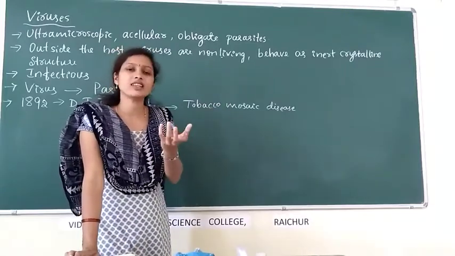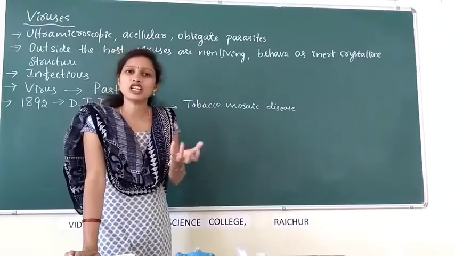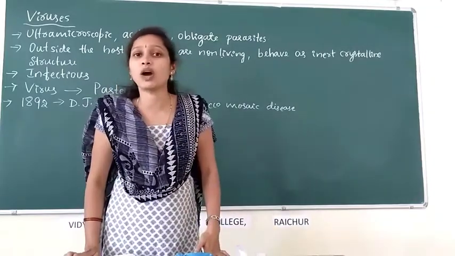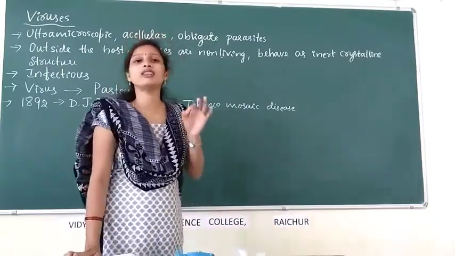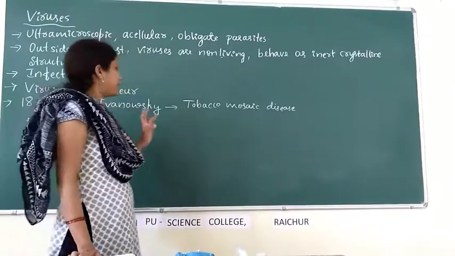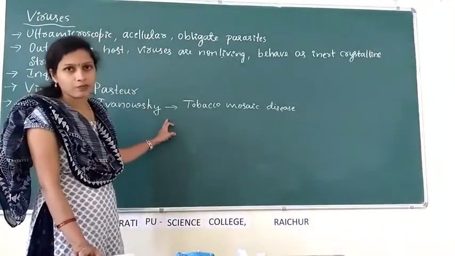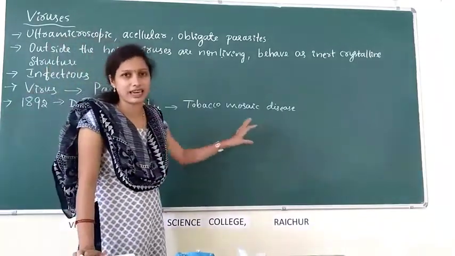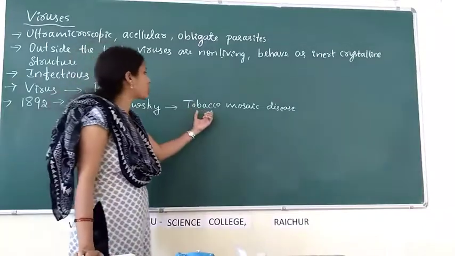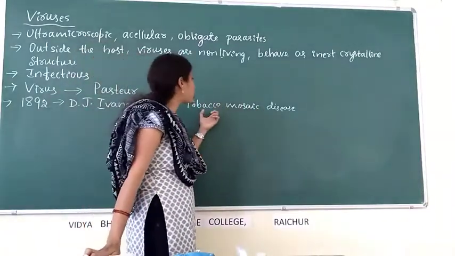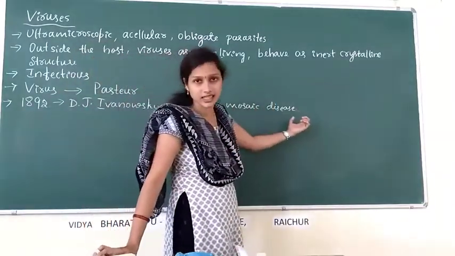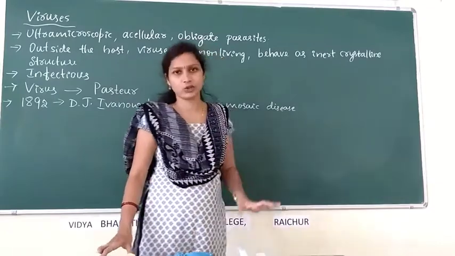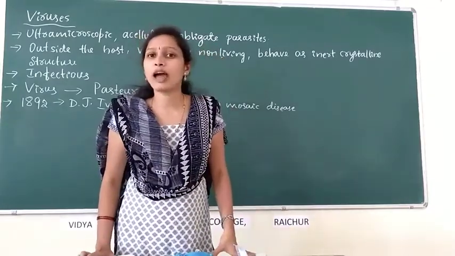When viruses can pass through the bacterial filter, that means viruses are smaller than bacteria. D.J. Ivanovsky observed the microorganism responsible for tobacco mosaic disease in the tobacco plant.